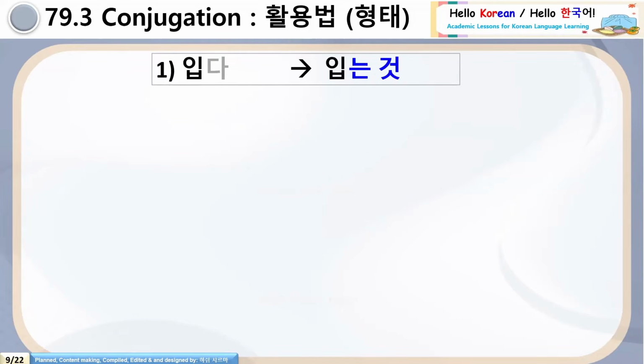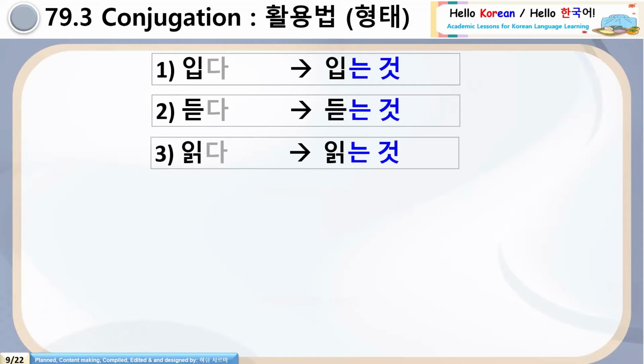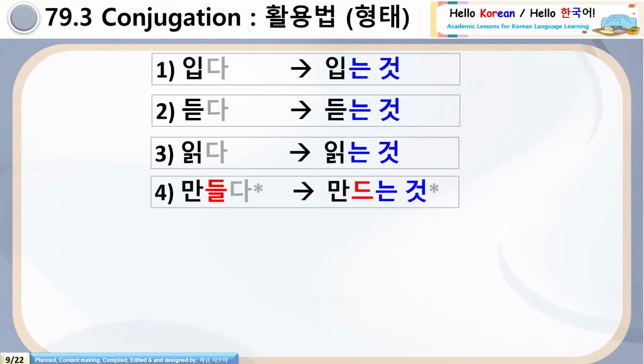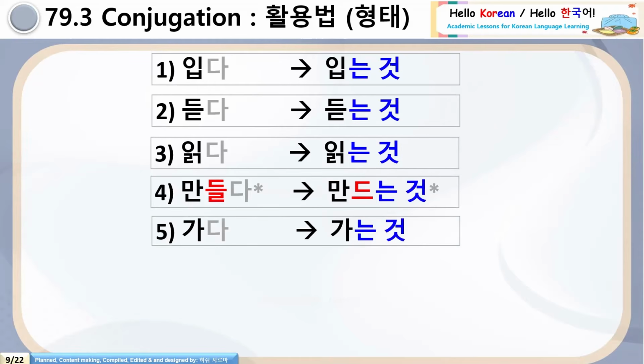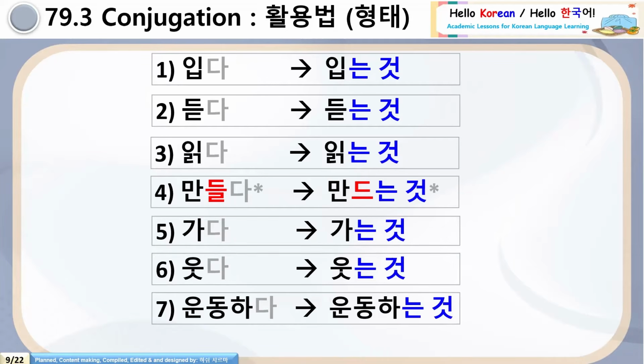Conjugation examples are here. Number 1, 입다 will be neun-geot. Number 2, 듣다 will be neun-geot. Number 3, 있다 neun-geot. Number 4, 만들다 neun-geot. Number 5, 카다 neun-geot. Number 6, 웃다 will be neun-geot. Number 7, 운동하다 will be neun-geot. So now we hope conjugation is clear, grammar explanation is clear.